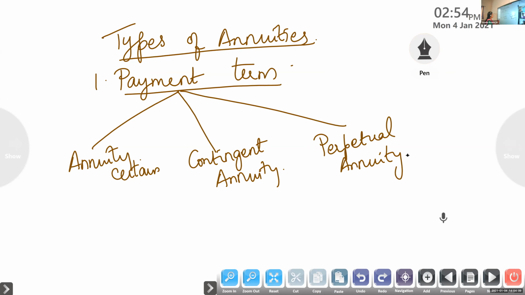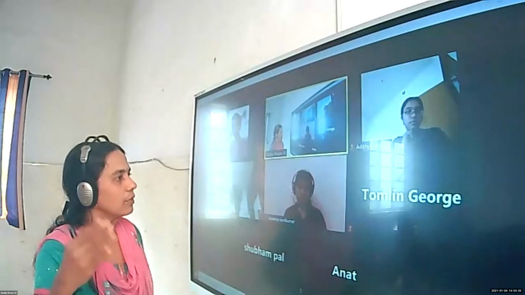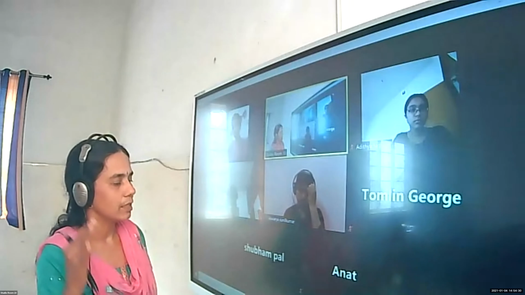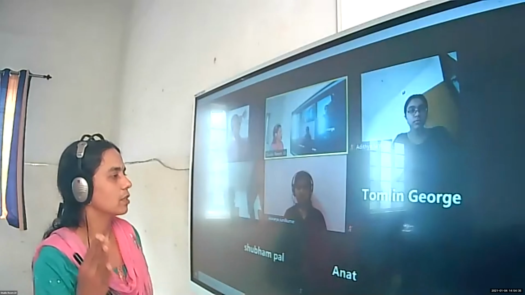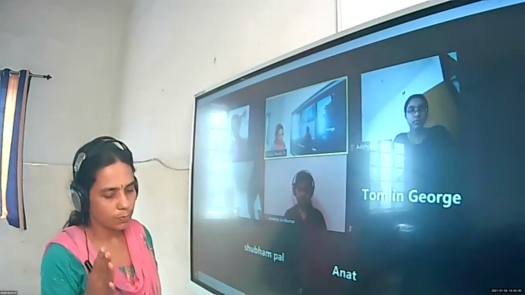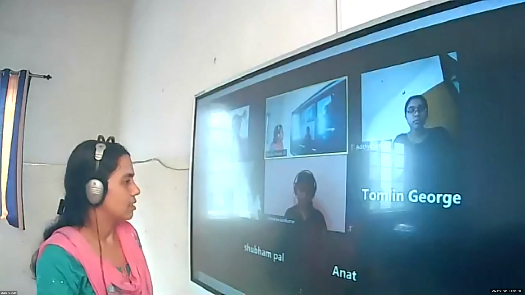So what is annuity certain? Suppose we are joining a recurring deposit in a bank or post office. They will give the information in the beginning itself: you have to pay this amount for 5 years, till August 2025, like that. They give a time period, so we are sure till which month we have to pay. We know when this annuity will end.